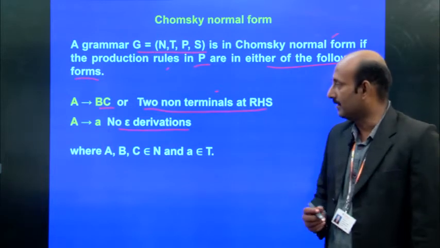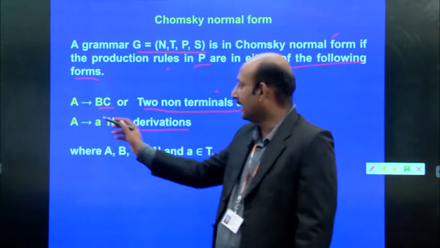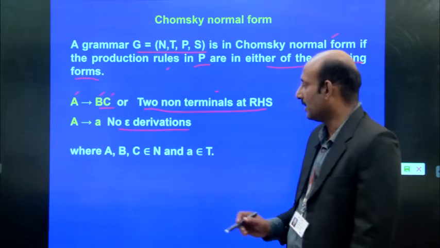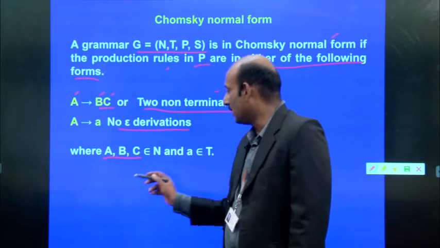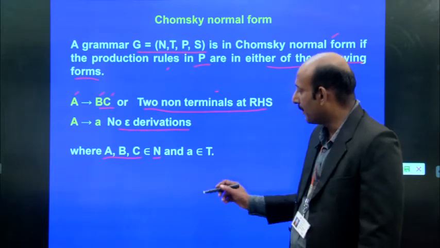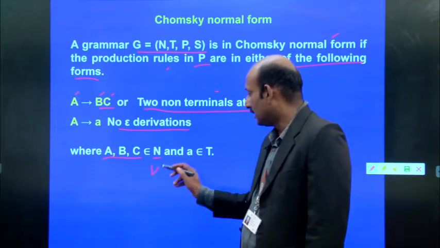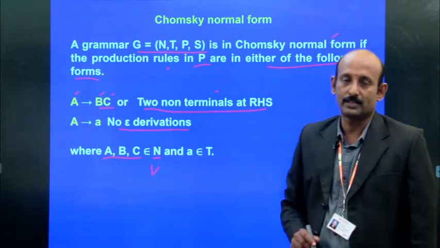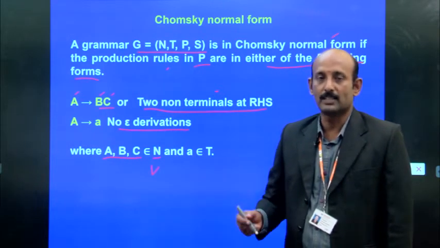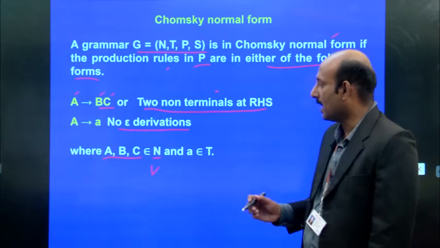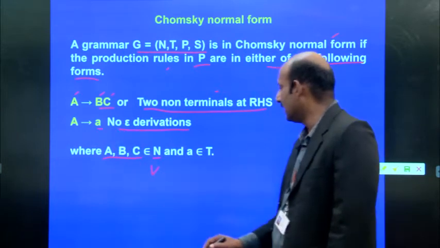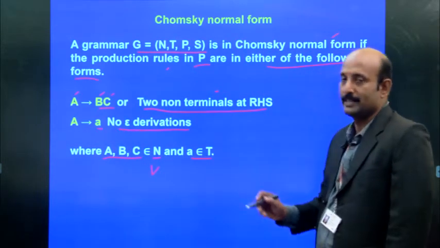So, from this grammar, capital A, B, C are the variables that are called non-terminals. Sometimes we may refer to it as a variable and sometimes as a non-terminal. So, we can denote it by either V or N, but its meaning is that it is a non-terminal. It is denoted in uppercase letters. And small a is a terminal. A belongs to the terminal symbols.